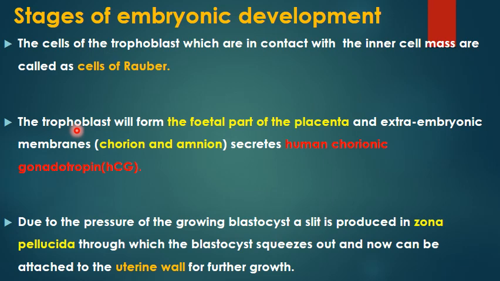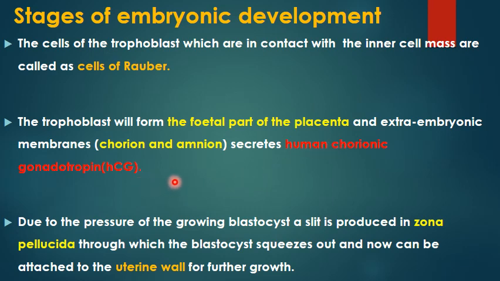So the trophoblast has no role to play in the formation of the embryo proper, but it is going to form the fetal part of the placenta plus the extra-embryonic membranes, that is the chorion and the amnion. What are their functions? We'll come to that later. And it also secretes a hormone which we call human chorionic gonadotropin.